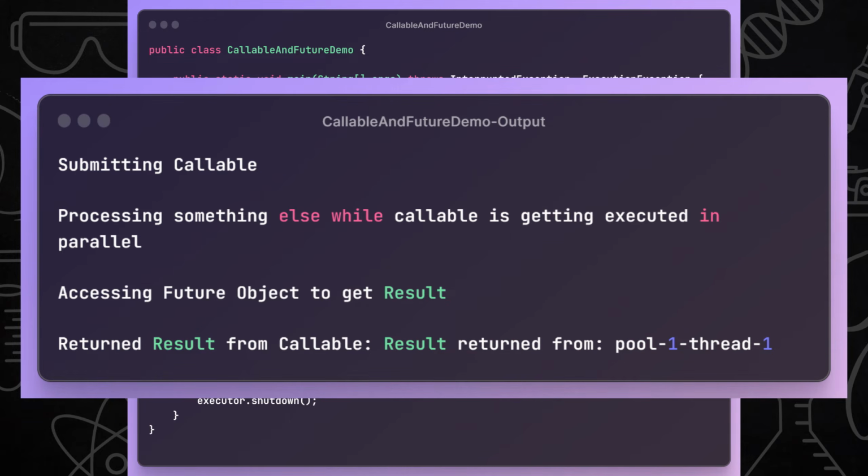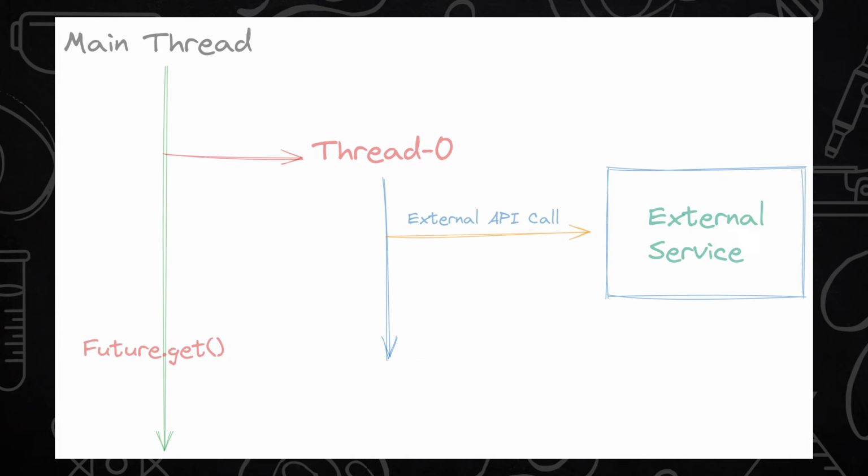This is pretty much straightforward, but in real life applications, there can be more scenarios. So let's try to discuss one small scenario. Suppose if we call an external API in the callable task and that external API service is down, then this future.get will block forever, which will make the application unresponsive.